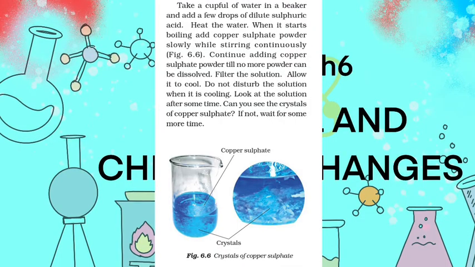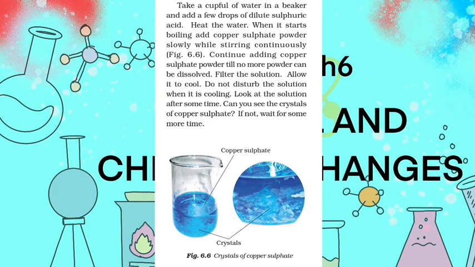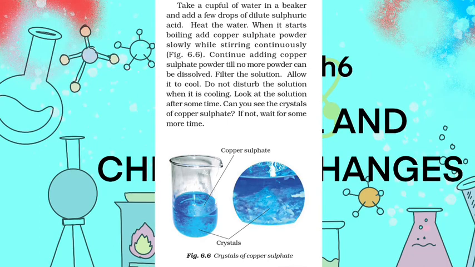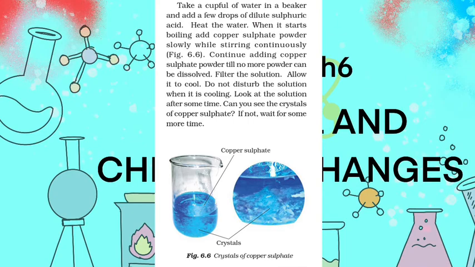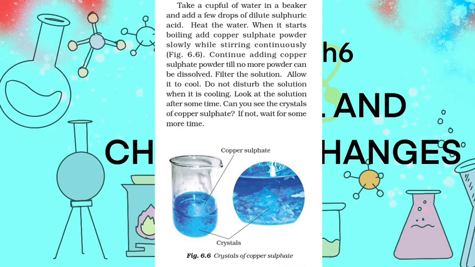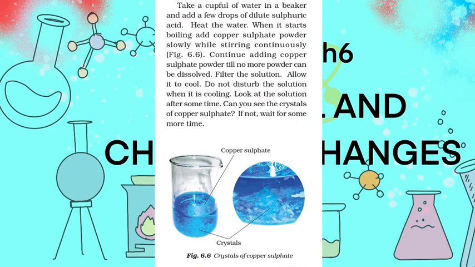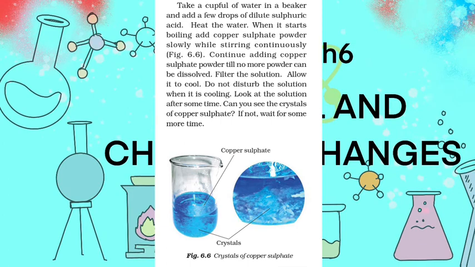If we take a cup full of water in a beaker, add a few drops of dilute sulfuric acid and heat the water, then when it starts boiling, we add copper sulfate powder slowly and stir it. We continuously add the copper sulfate powder till no further powder can be dissolved. We filter the solution and allow it to cool.